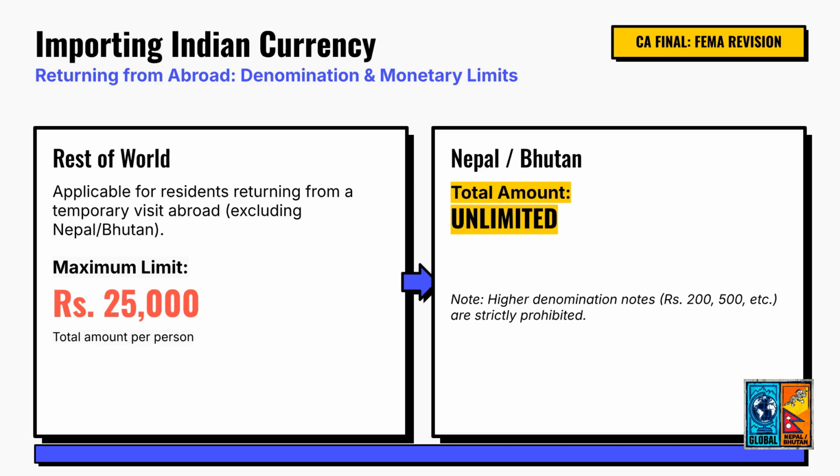FEMA also prescribes limits for bringing Indian currency into India after traveling abroad. A person resident in India returning from a temporary visit to any country other than Nepal or Bhutan may bring Indian currency notes up to a maximum value of 25,000 rupees. A special rule applies to Nepal and Bhutan. In such cases, Indian currency may be brought without any monetary limit, but only in denominations up to 100 rupees. Higher denomination notes are not permitted. The easiest way to remember this provision is that the rest of the world follows a 25,000 rupees cap, while Nepal and Bhutan follow a denomination restriction instead of a value restriction.